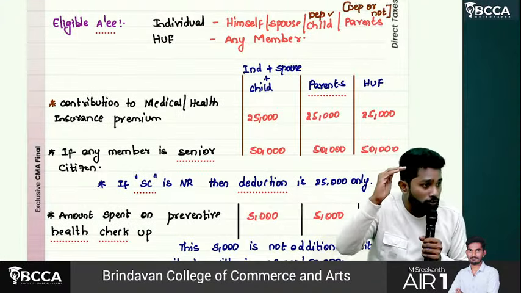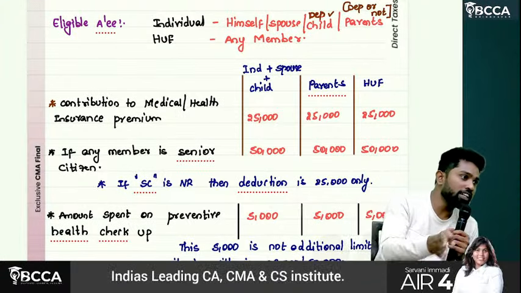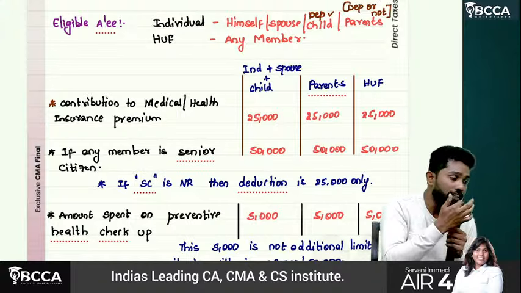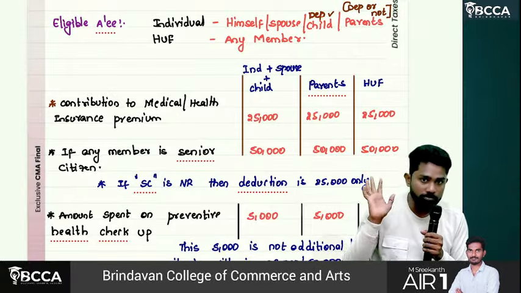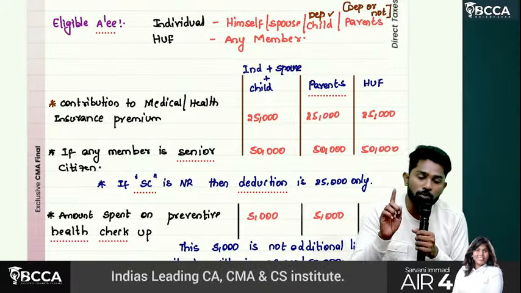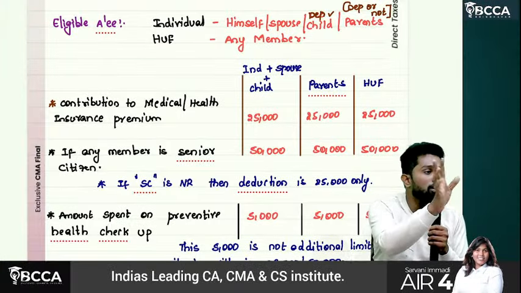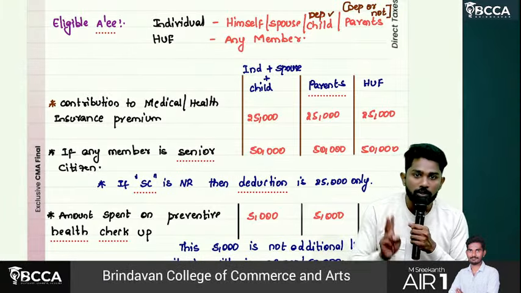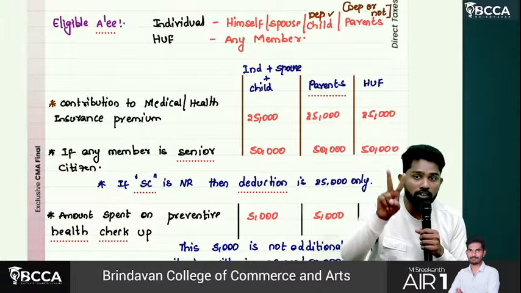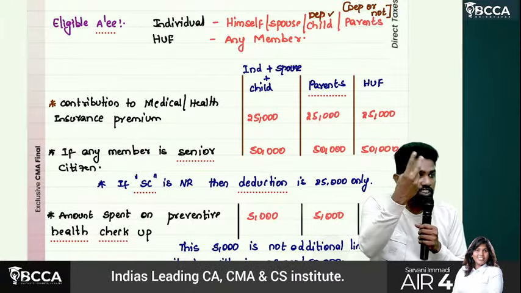Okay, so it could be only 25,000, it could be 50, it could be 75, it could be even 1 lakh. When you took medical insurance only for yourself and your wife, not taken for parents, then how much is available? 25 only, assuming you are not senior citizen. Okay, you are senior citizen, but not taken for parents. Then how much is available? 50,000.